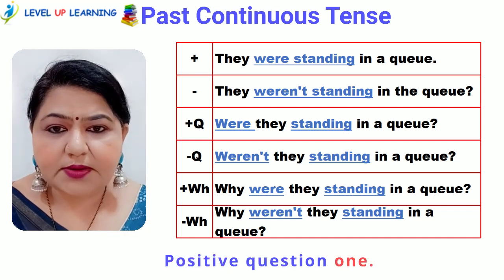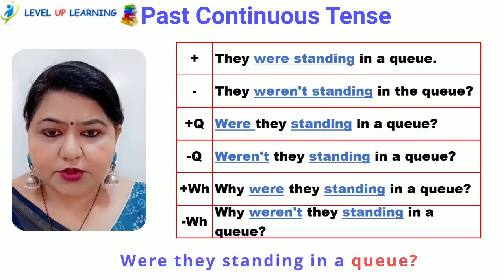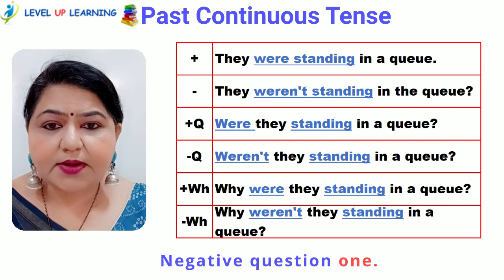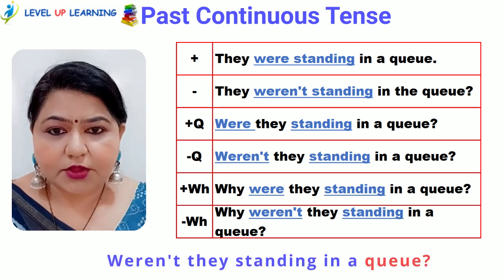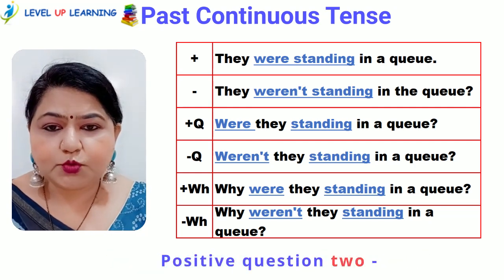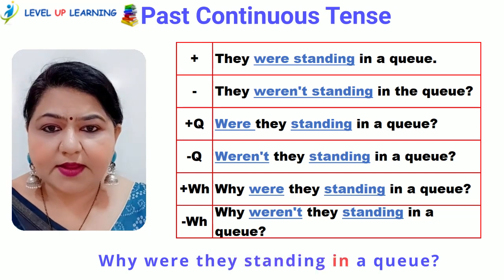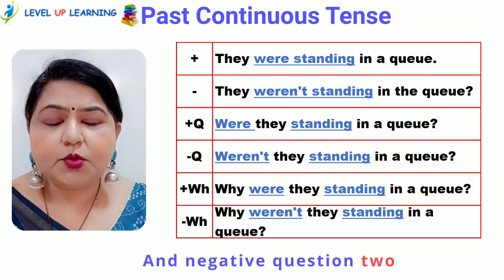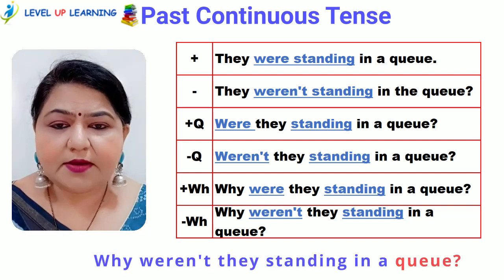Positive question 1. Were they standing in a queue? Negative question 1. Weren't they standing in a queue? Positive question 2. Why were they standing in a queue? And negative question 2. Why weren't they standing in a queue?